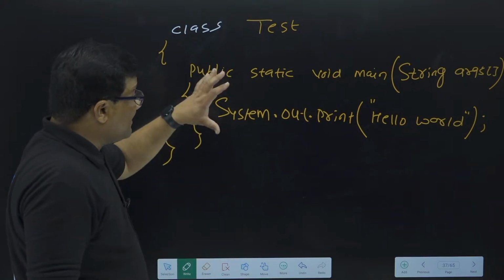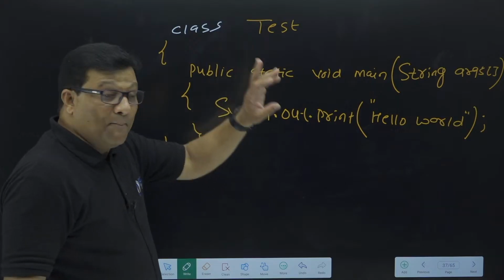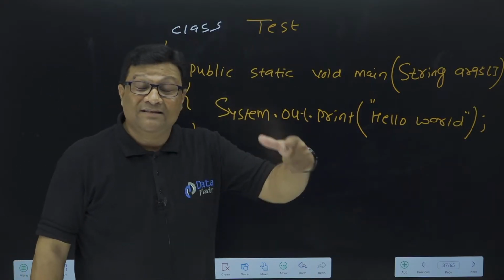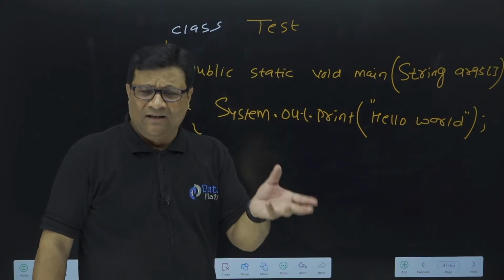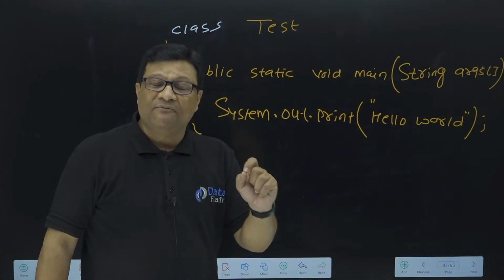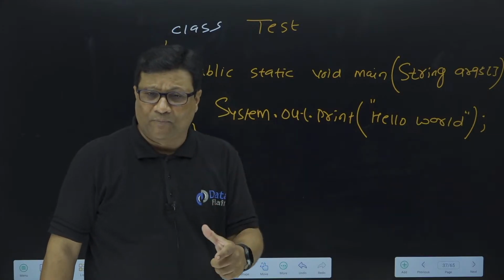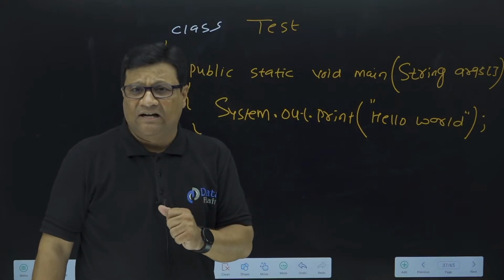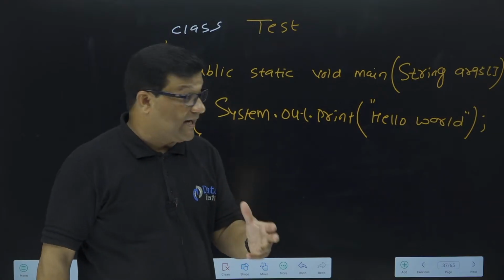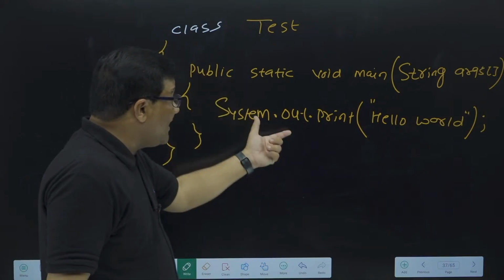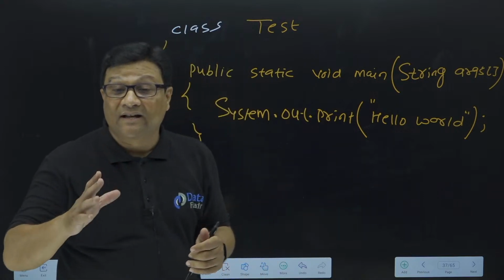I have written the complete source code and then I need to compile this. Already I explained to you what the sequence is. But don't worry, in the last half an hour, I'll show you each and every concept practically, like how to install Java, how to write your first program in Notepad, how to set the classpath in Java. All those concepts I'll show you practically. But why System, why out, why print? Now you have clarity, right?